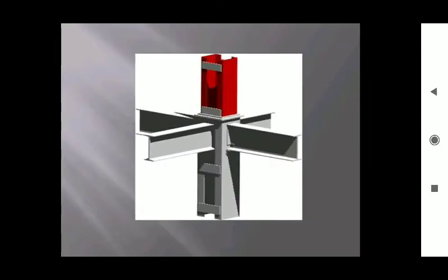So in this figure we can see the vertical member is a column and the horizontal members are the beams. Beams and columns are attached together with the help of plates, horizontal plates and angles. So these are the connections.